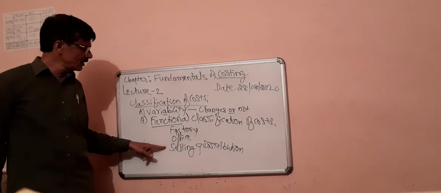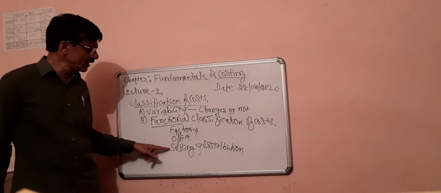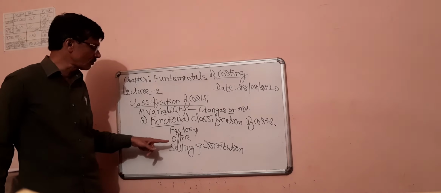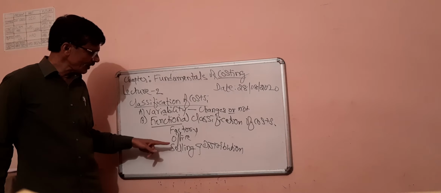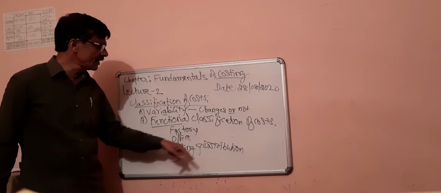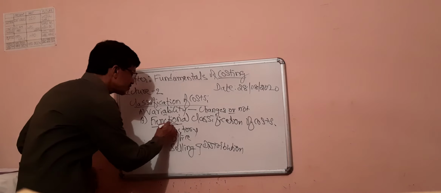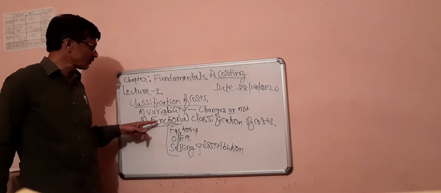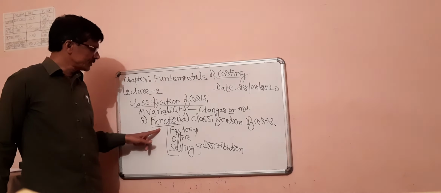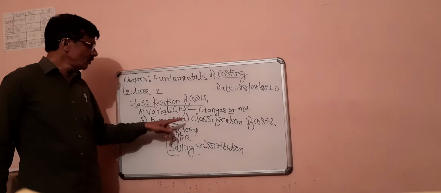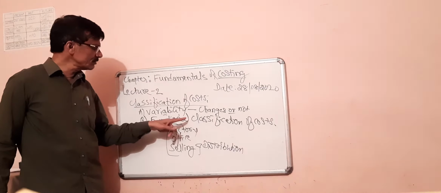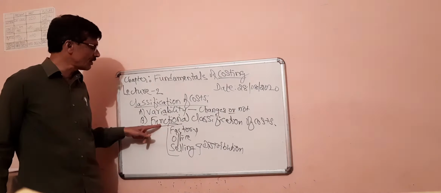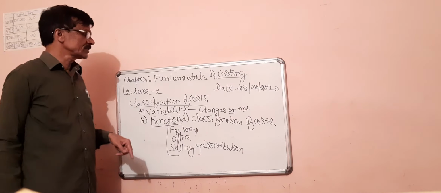And third and last, if a cost item is related to selling and distribution activities of a particular business or manufacturing organization, such a cost item is called selling and distribution overheads. These are the three functions that we have to keep in mind at the time of classification of costs on the basis of functions. This classification, which we make based on the different functions being performed in a particular business organization, is what we call functional classification of costs.